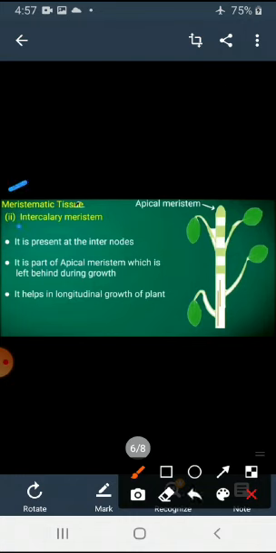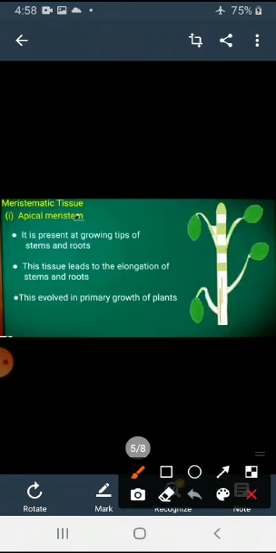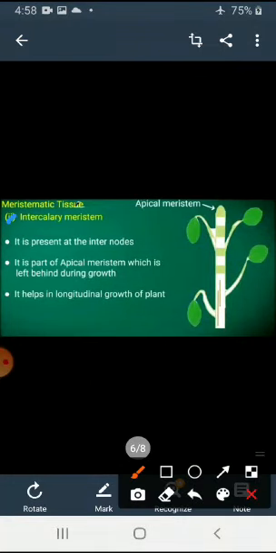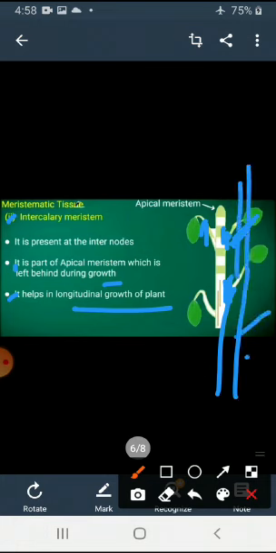The second meristematic tissue is intercalary meristem. It is present in the internodes, where the plant branches. Apical meristem is found at the tip of the plant or root, but intercalary meristem is found in the branches of the plant to promote branching. It is part of the apical meristem left behind during growth. It helps longitudinal growth of the plant, it also grows the plant in a longitudinal way, like this.